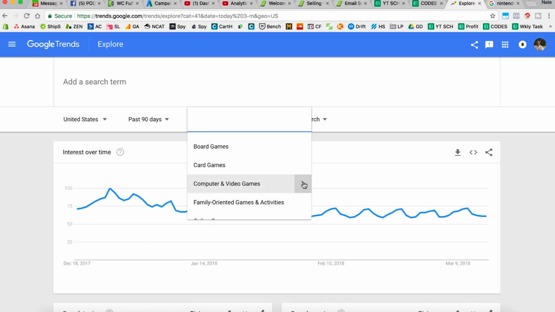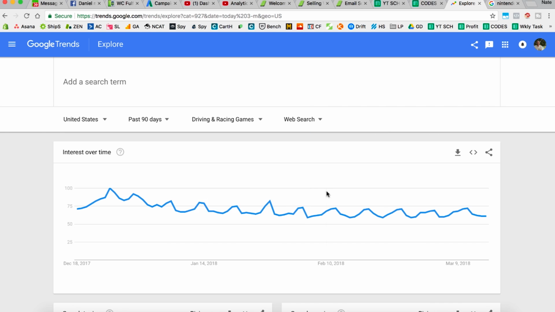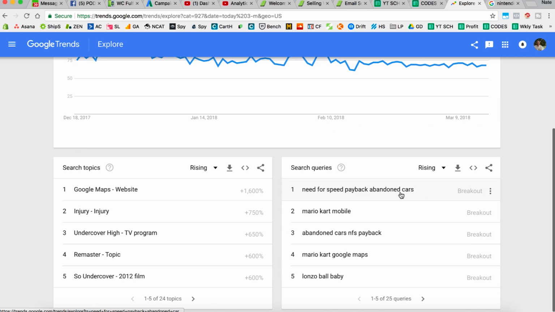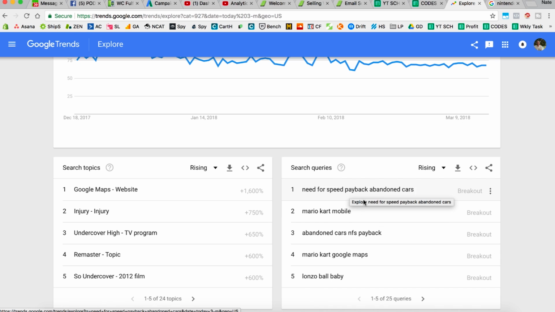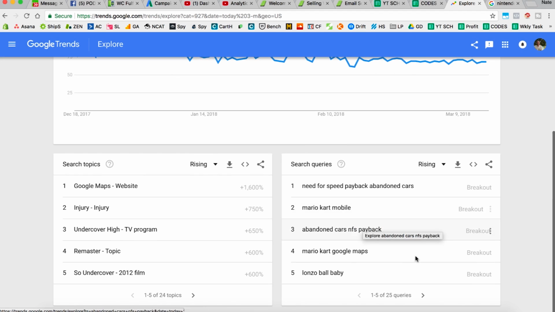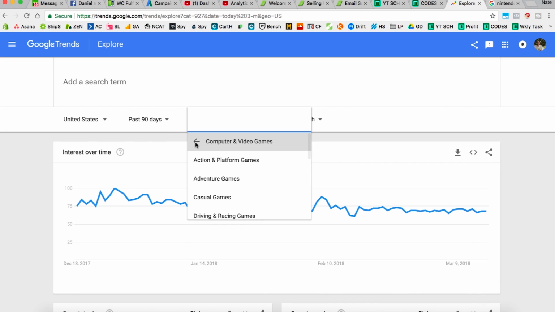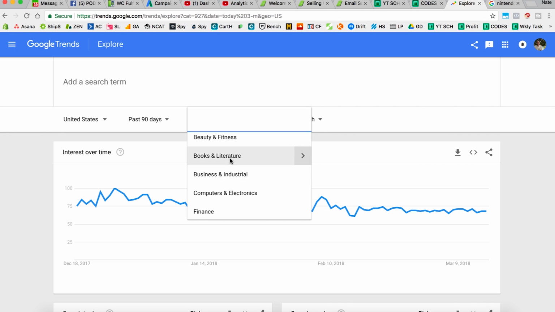And then if you really wanted to, you can go one layer deeper, like racing games. But this is when I find that there's not a lot of data. Sometimes there's a lot, like Need for Speed, Mario Kart Mobile. But I guess they have some stuff here, or whatever. Mario Kart and Google Maps. So then we're going to go back, computer games. And you just go through all those categories, right? Just go through all those categories.